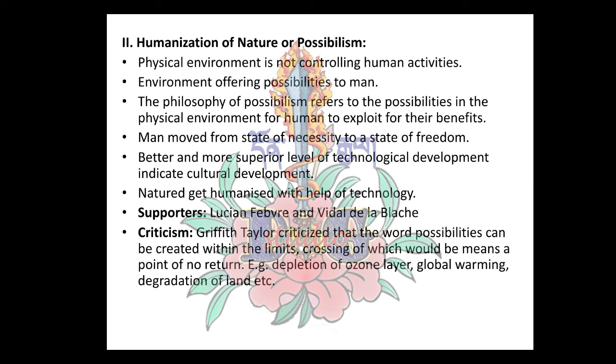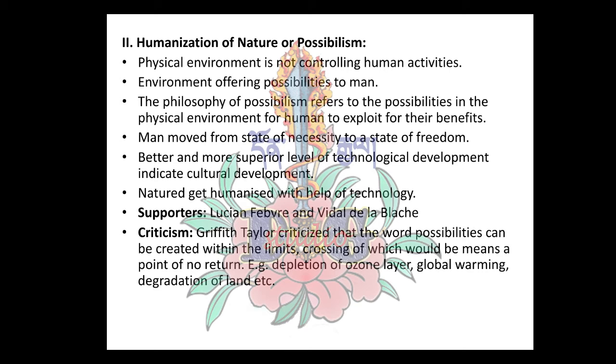The next interpretation regarding the nature of human geography is humanization of nature, or in other words, possibilism. Following are some of the characteristics of humanization of nature or possibilism. Here the physical environment is not totally controlling human activities.